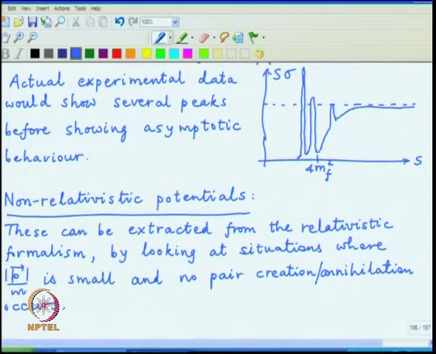So, we have to take a particular limit of our calculation to get such results.